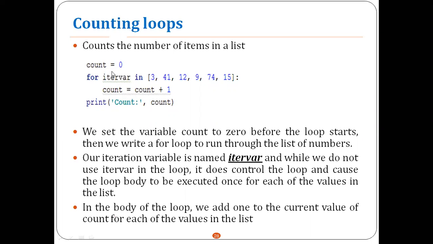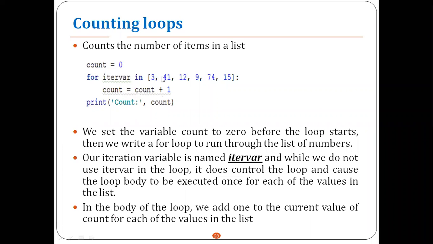So once it enters the first for loop, it will read the first element. Then there is one element, right? That's why the value of count will be incremented by 1, that is, count is equal to count plus 1. In the second iteration it will read the second element, that is 41. Then the count is incremented one more time. Like this it will iterate 6 times.